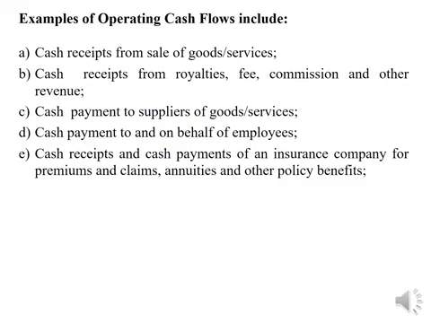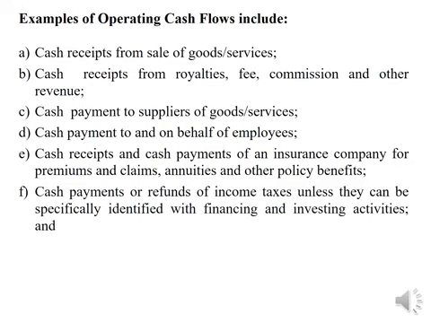It relates to insurance business. Cash payments or refunds of income taxes unless they can be specifically identified with financing and investing activities.